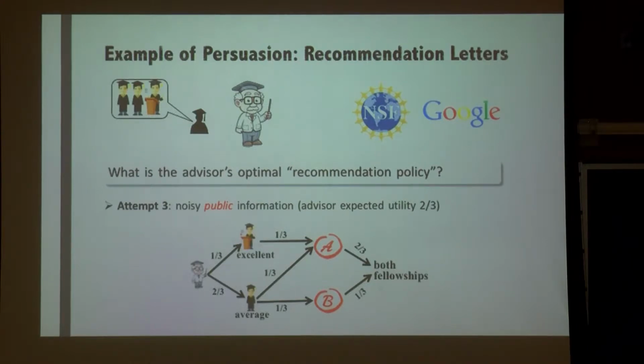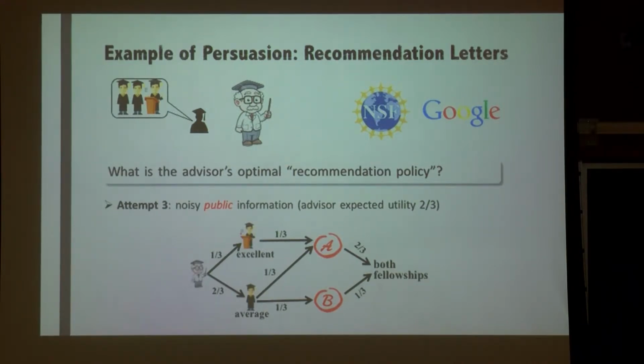The question now is, is this the best the advisor can do? It turns out that the advisor can actually further improve upon this utility. If you recall, all the 3 schemes I have described have a common property. That is, they always reveal the same information to both fellowship programs. For example, here, it's always sending a strong letter to both fellowship programs, or always sending an average letter to both fellowship programs.